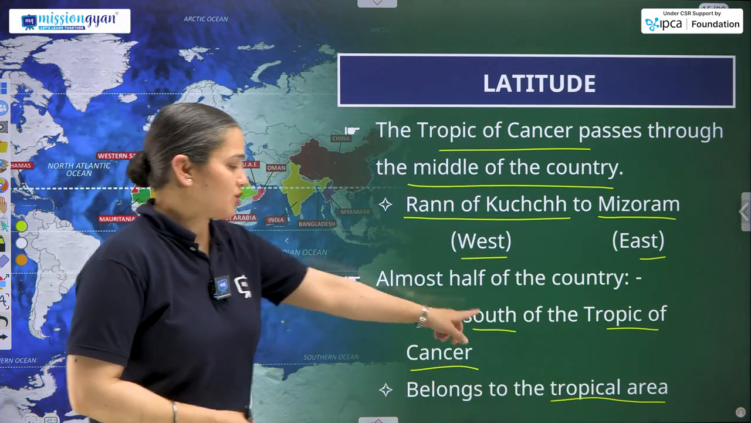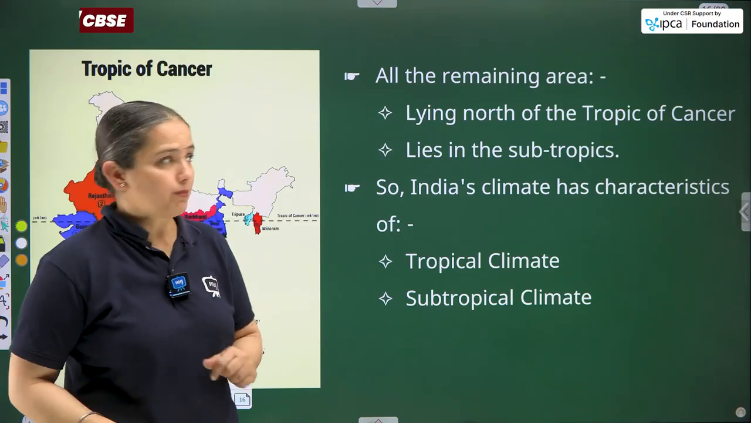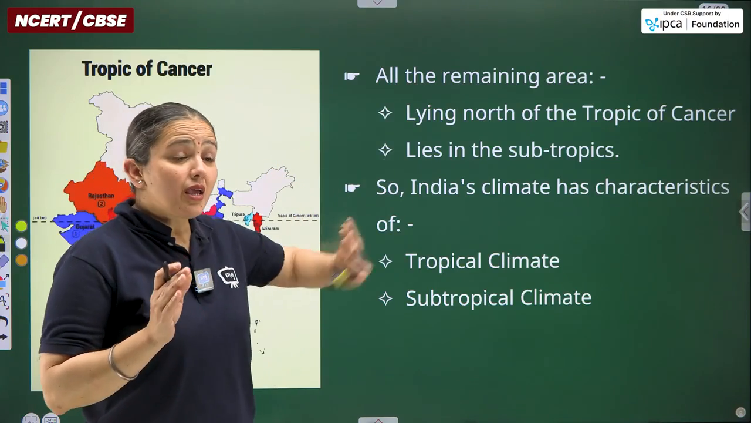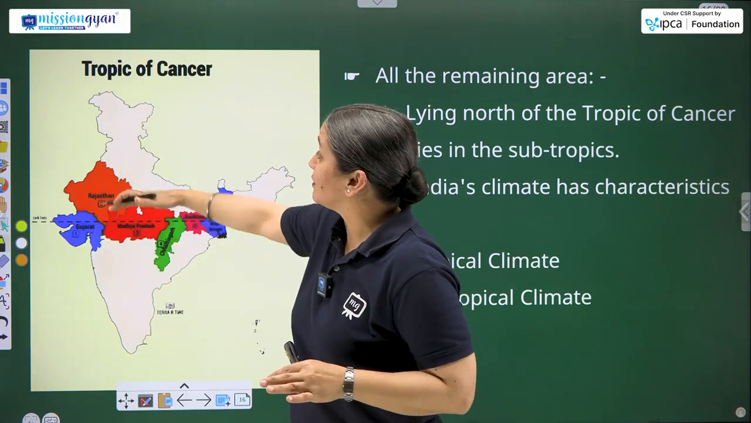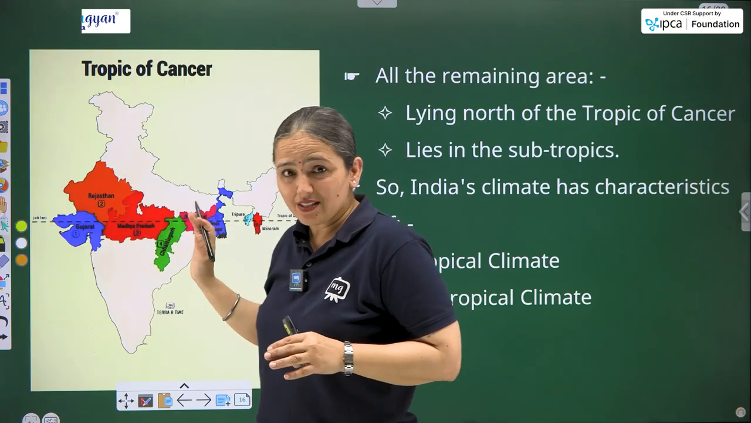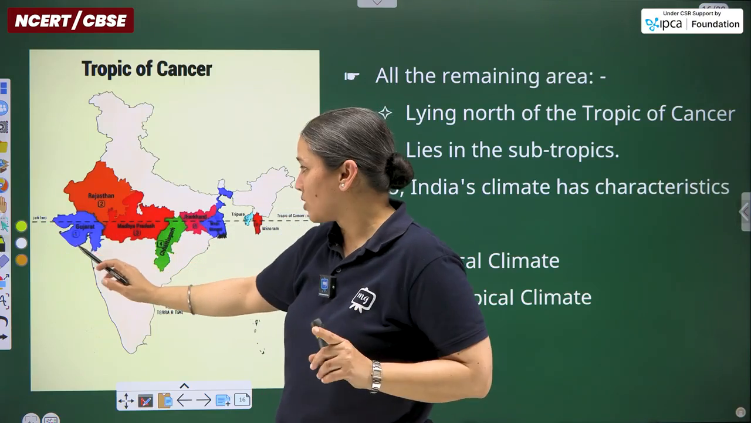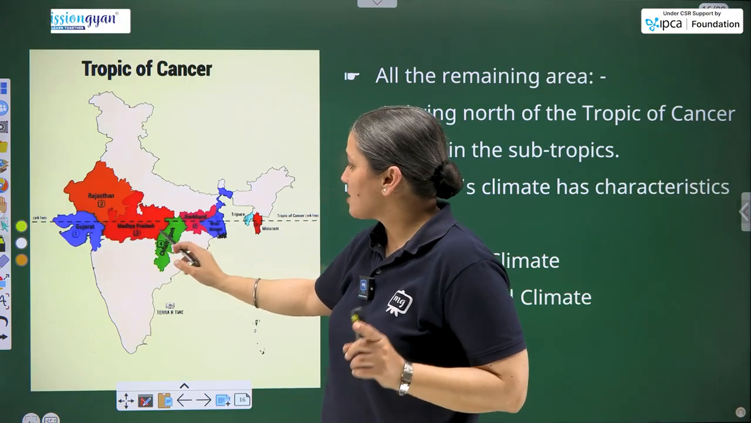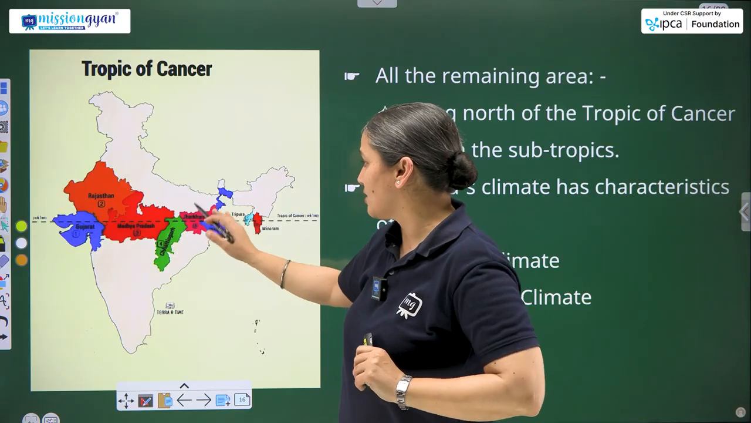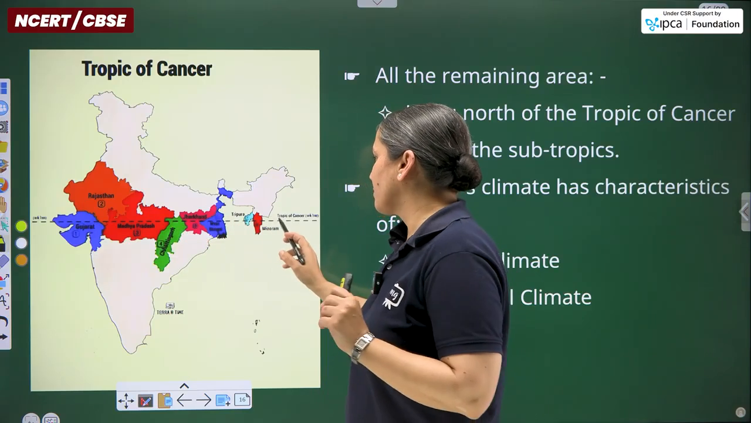Moving ahead with the same discussion, because we have to discuss the northern part as well. So all the remaining area, and the states it passes through. The Rann of Kutch lies in Gujarat. It also passes through Madhya Pradesh, a bit of Chhattisgarh, then Jharkhand, West Bengal, then Tripura and Mizoram.